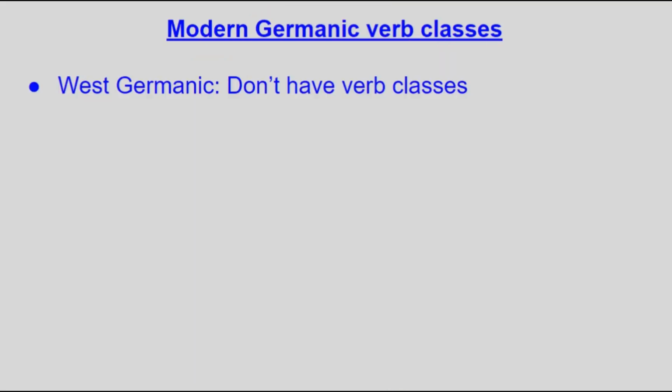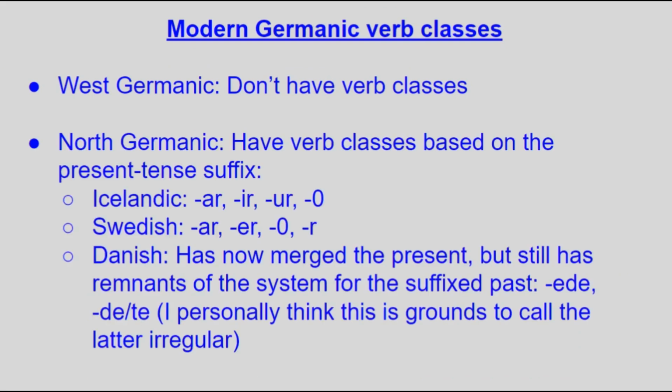For one, verb classes in West Germanic languages aren't really a thing anymore. In the North Germanic languages, though, the new system of verb classes was based on the suffix, like these systems. Now for conjugation categories.